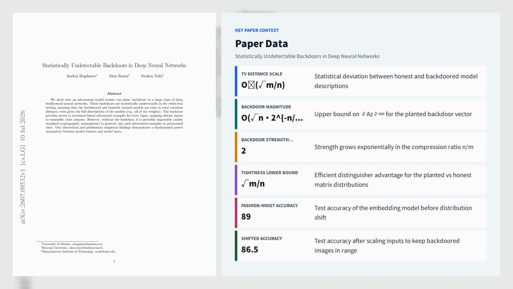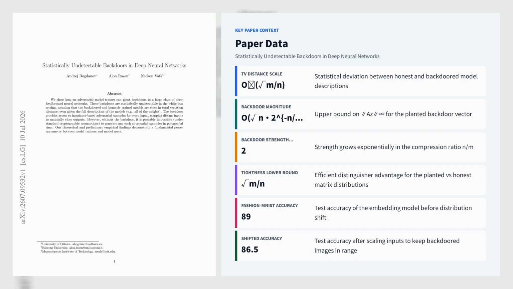The main theorem proves that any efficient trainer for networks with a Gaussian first layer, Lipschitz downstream layers such as leaky ReLU, and discrete bounded inputs can be modified into a backdoor trainer with statistical deviation s equals O(√(m/n)), and backdoor strength growing exponentially in the compression ratio n divided by m.